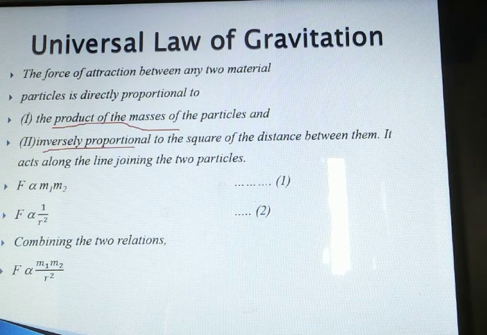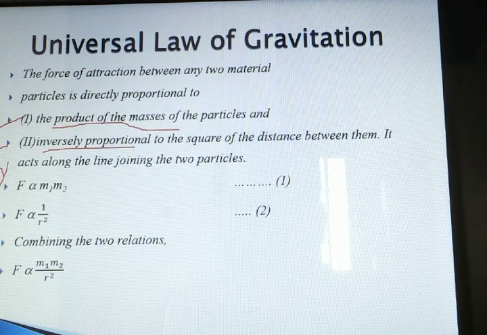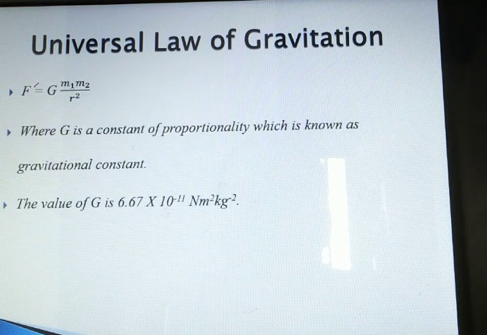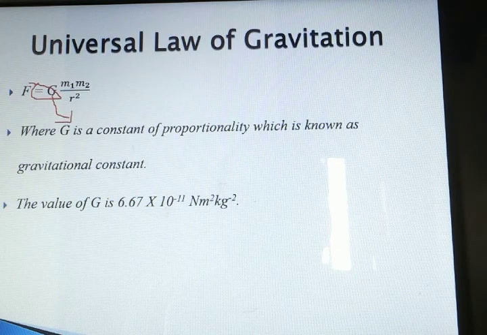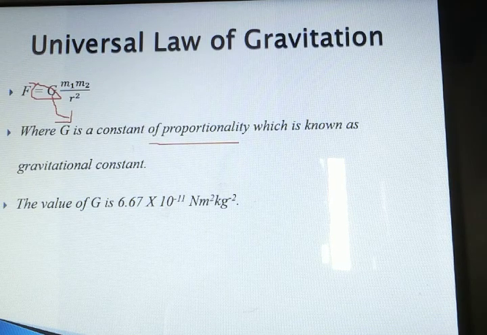So with the help of the first statement, what do we get? F is directly proportional to m1 m2, and with the help of the second statement, what do we get? F is inversely proportional to 1 upon r square. If we combine both of them, we get F is proportional to m1 m2 upon r square. This is proportionality. If we remove this proportionality sign, we will get a constant. This G is called the gravitational constant, or constant of proportionality.